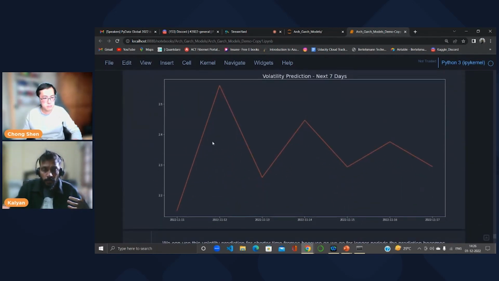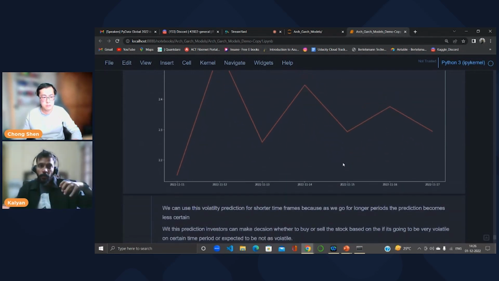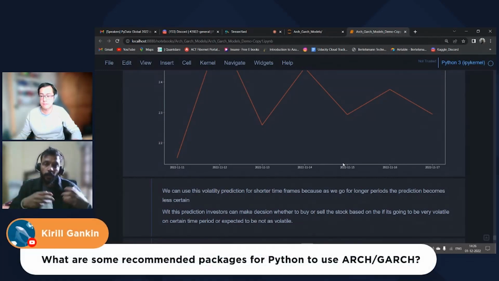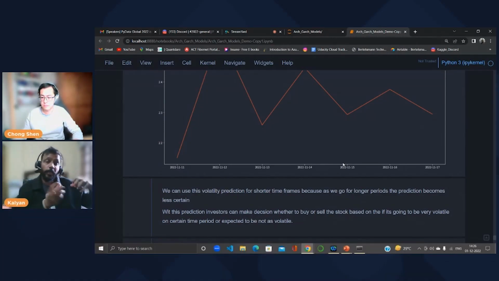Now you can see that it has been increasing, then slightly decreasing on this particular date. Again, it's increasing, then decreasing, and overall, this is how we can forecast with the model. This forecast is for the shorter term, but when we go long term, it becomes less certain. So it's always good to look at shorter time margins.